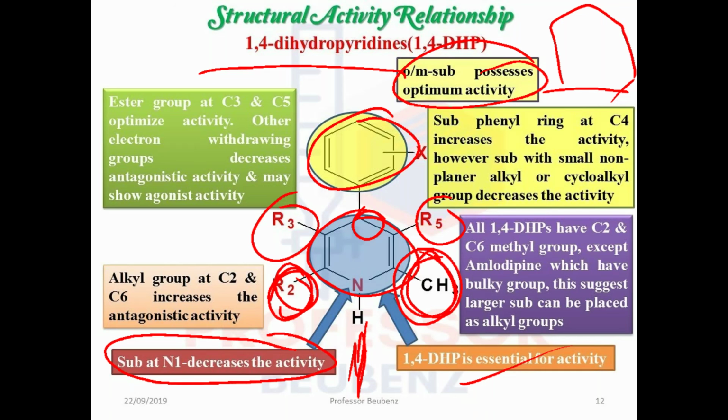But if R3 and R5 are the same, it does not become an asymmetric center. But if they are different, it becomes an asymmetric center. Other electron withdrawing groups will decrease the antagonist activity and may show some kind of agonist activity. So there must be the presence of an ester group. You cannot replace it with other groups.